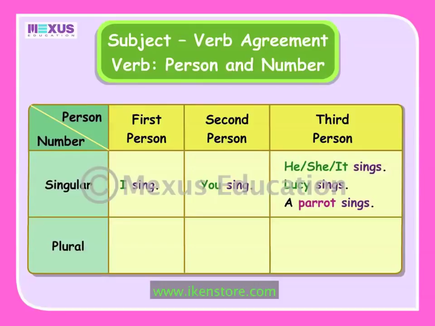In the same way, in the next row, the subjects we, you, and they are first, second, and third person plural respectively. So, the verbs used in each of these sentences agree with the subject in person and number. Parrots is a third person plural pronoun. So, the verb sing is third person plural.